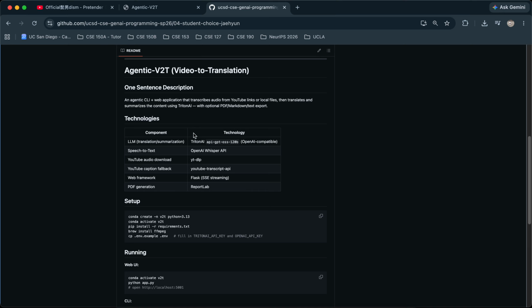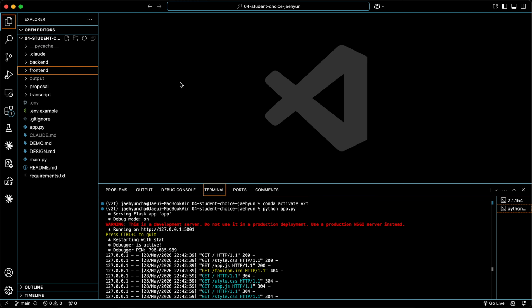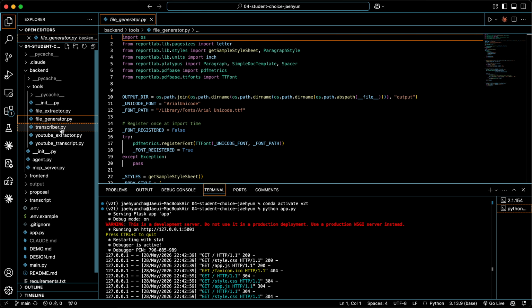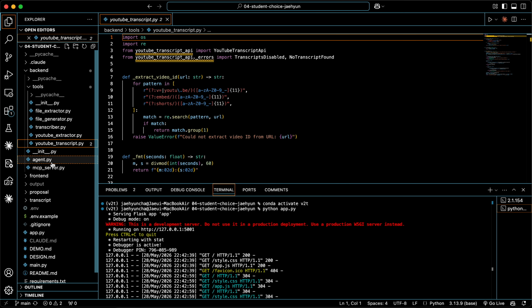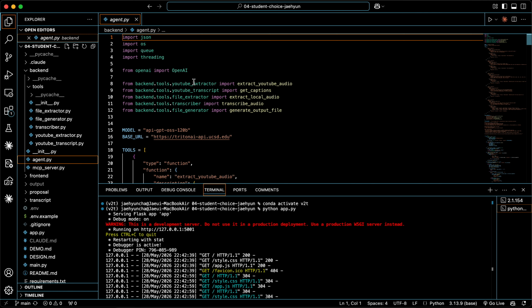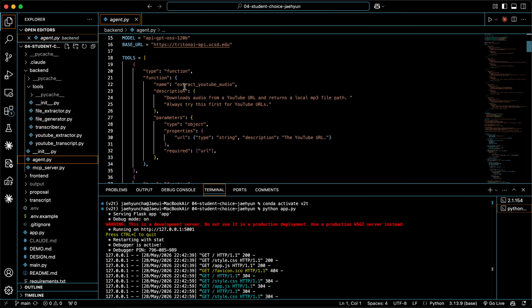Before going to the demo, I'll briefly explain my code a bit. First, for the backend, inside the backend folder, there's the tools folder. There are 5 tools that I created, and at the agent.py, you can see what kind of model I used, and I'll briefly explain my tools.